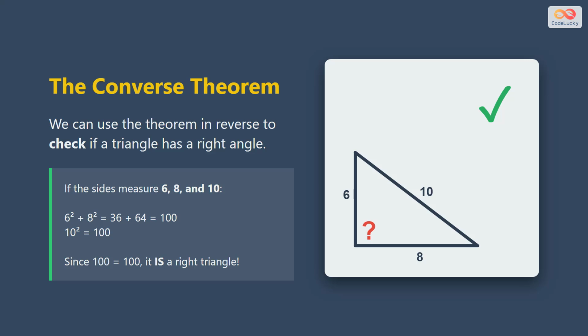We can also use the theorem in reverse to check if a triangle is a right triangle. If we have sides 6, 8, and 10, we check if 6 squared plus 8 squared equals 10 squared. Since 36 plus 64 equals 100, we know for sure this is a right triangle.